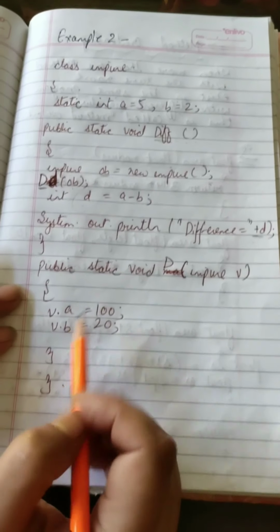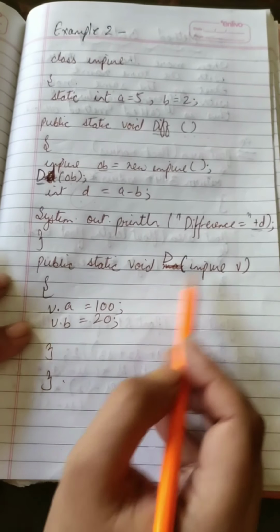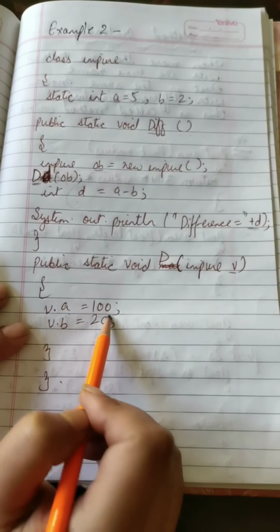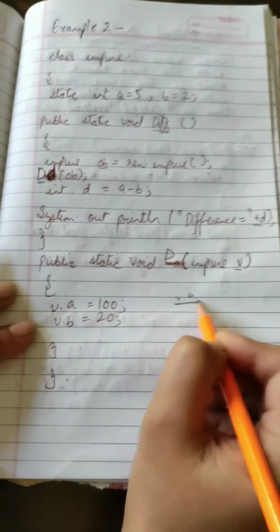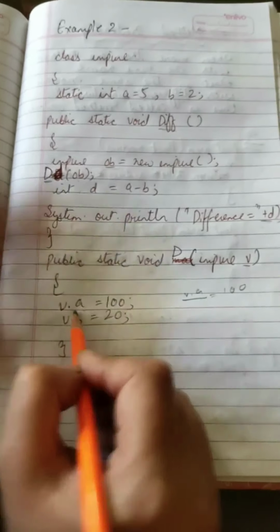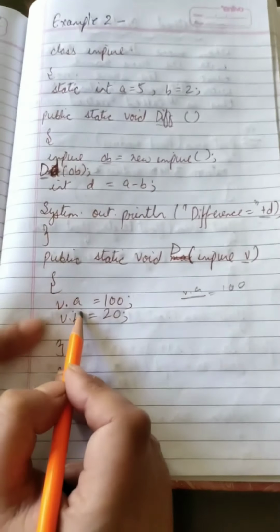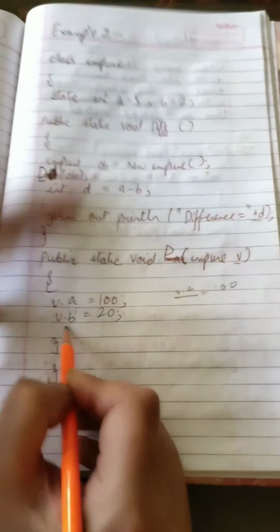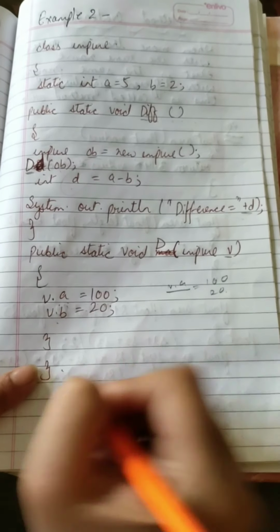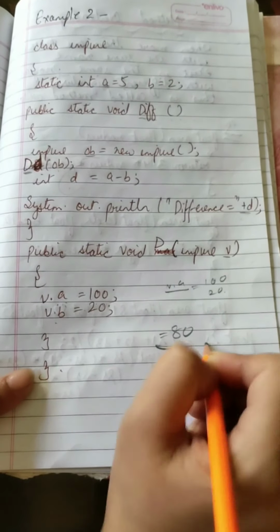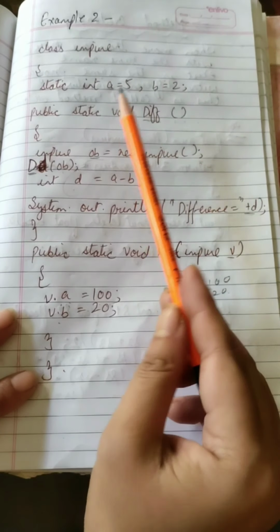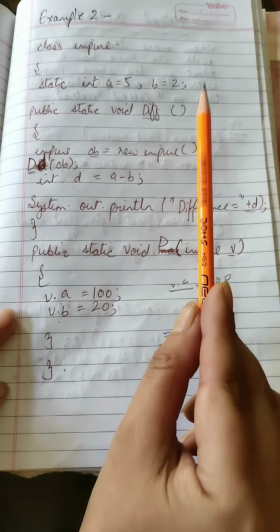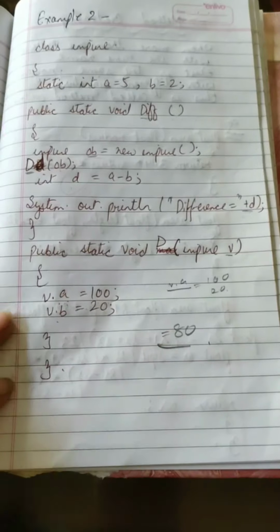But when I call the main method, I use the variable v. Here v dot a equals 100, which means the value of a is now changed. Earlier the value of a was 5, now it is 100. And v dot b, the value of b is also changed, to 20. Now when we run this program, the output you will get is 80. See, the input values which you give, you are not getting the output according to your given values. You are always getting the modified output.